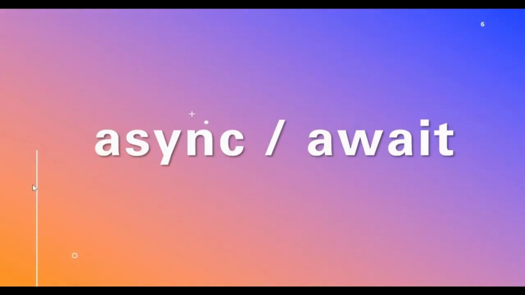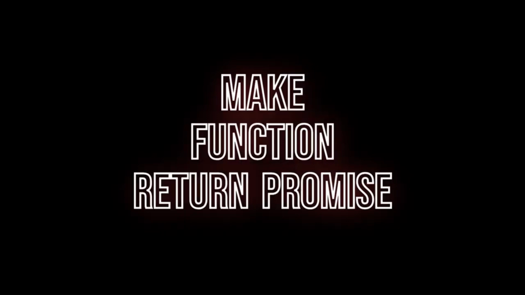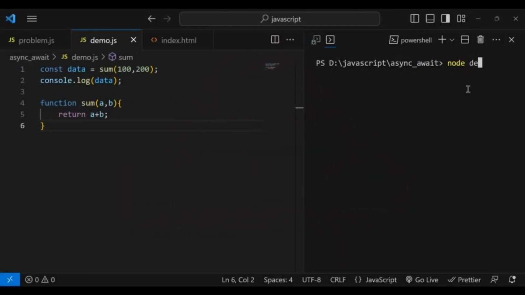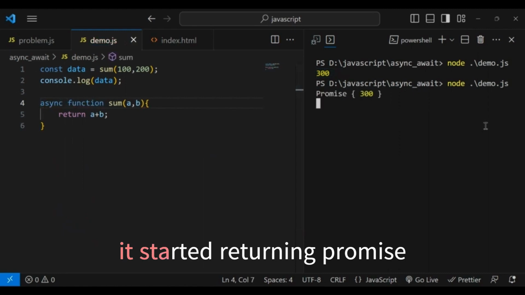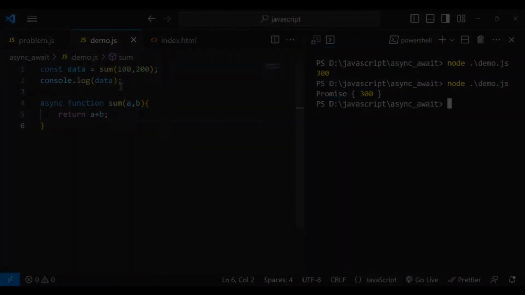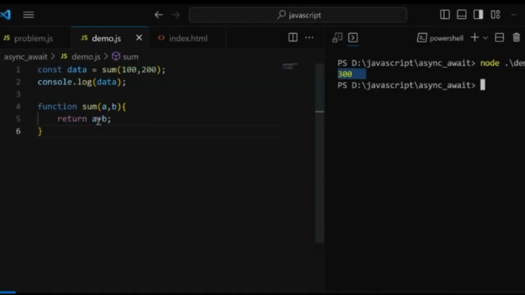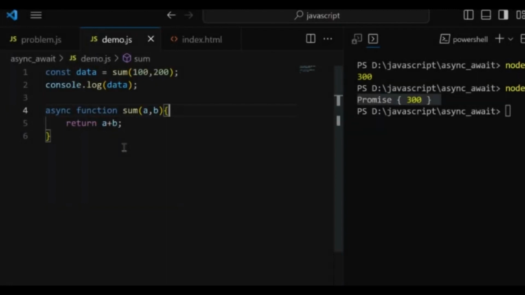and await keywords. With async keyword, you can make a function return a promise. For example, here's some function that returns some value. And after writing async keyword before the function declaration, it started returning a promise instead of 300. So, previously without async keyword it was returning a normal value, but now it will start returning a promise including the previous returning value. This was due to async keyword.